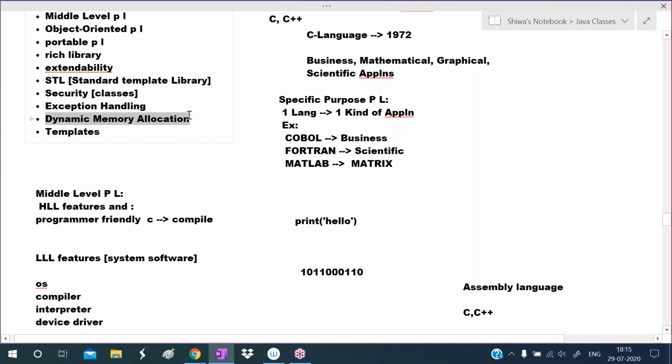Dynamic memory allocation means allocating memory at runtime. So to allocate memory at runtime, C++ introduced two operators. One is new and another one is delete. New is used to allocate the memory, and delete is used to deallocate the memory.